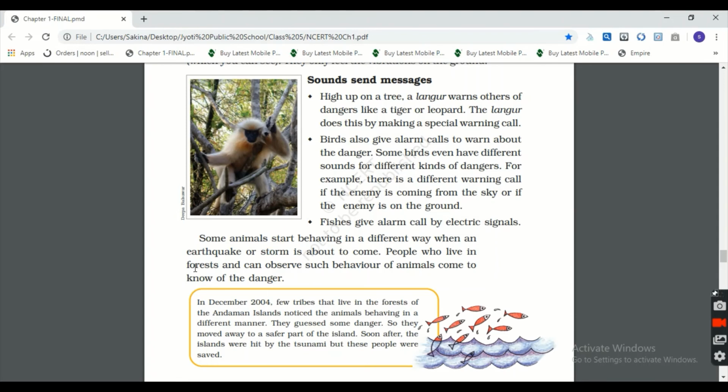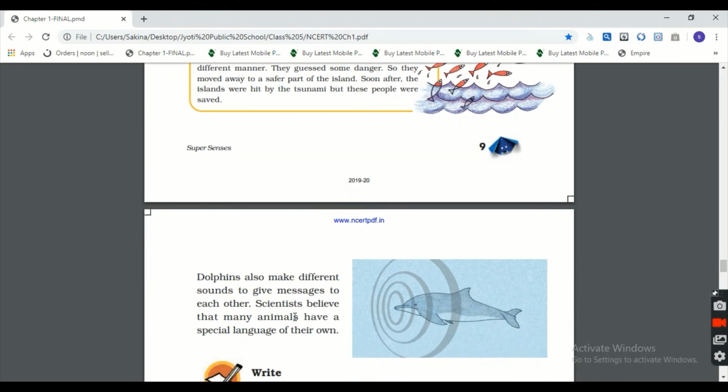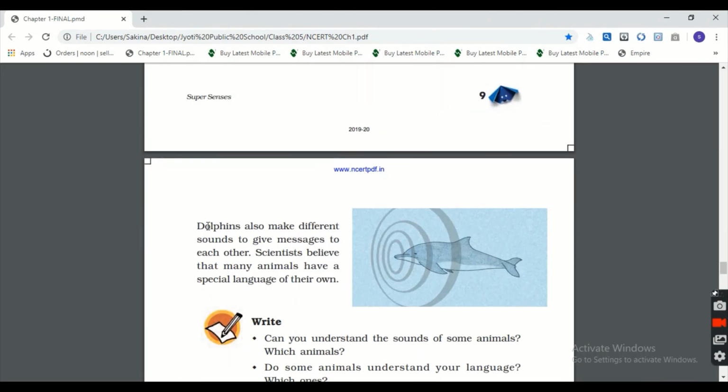People who live in the forest and can observe such behavior of animals automatically come to know of the danger. Which danger? Earthquake or storm danger. Okay. Then dolphins. Dolphins also make different sounds.